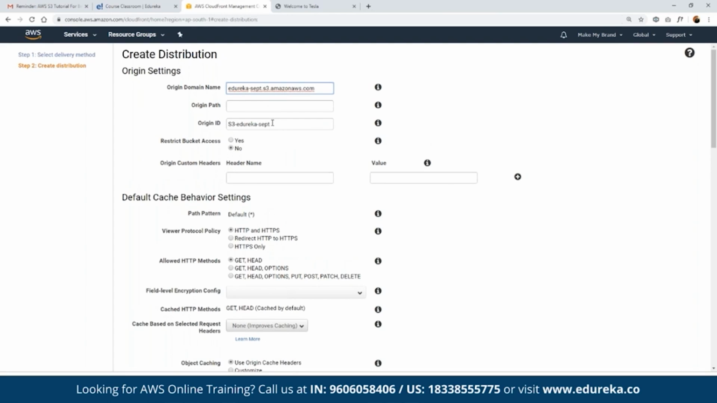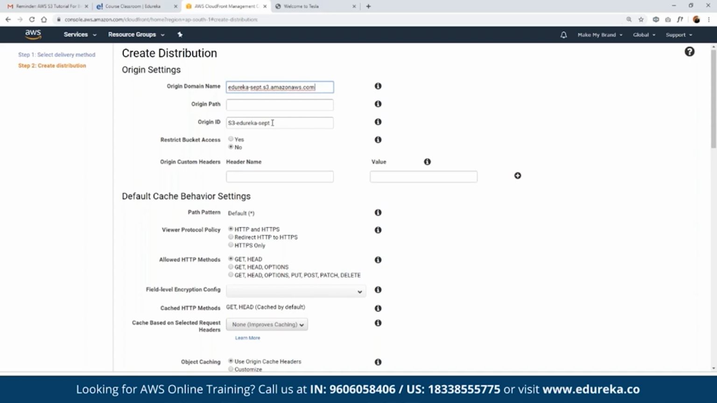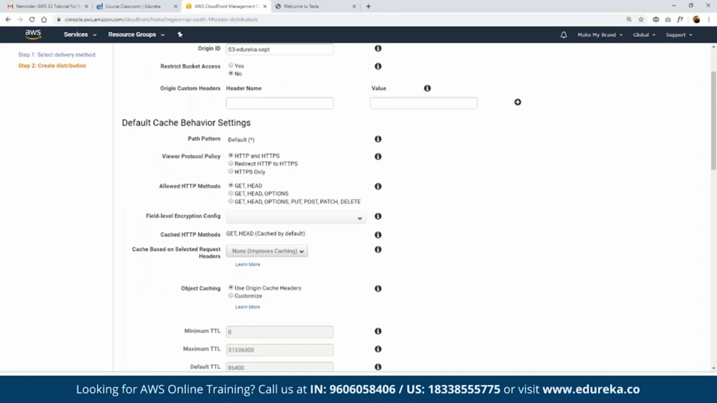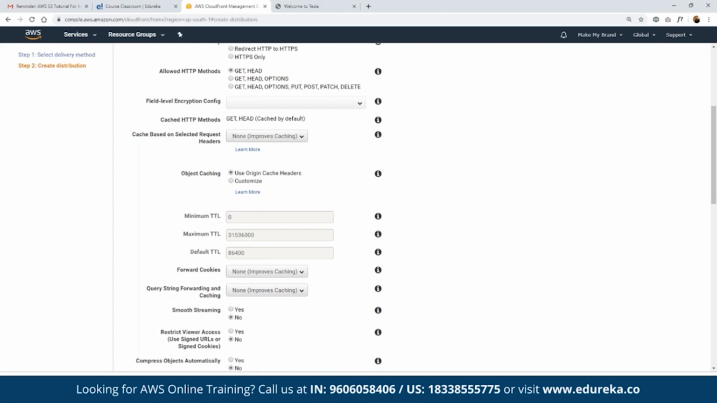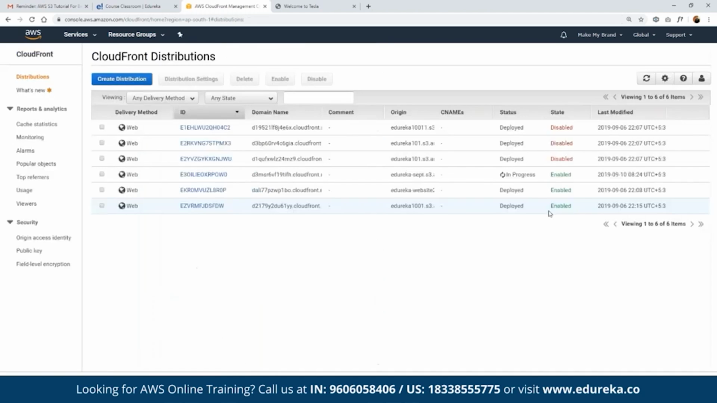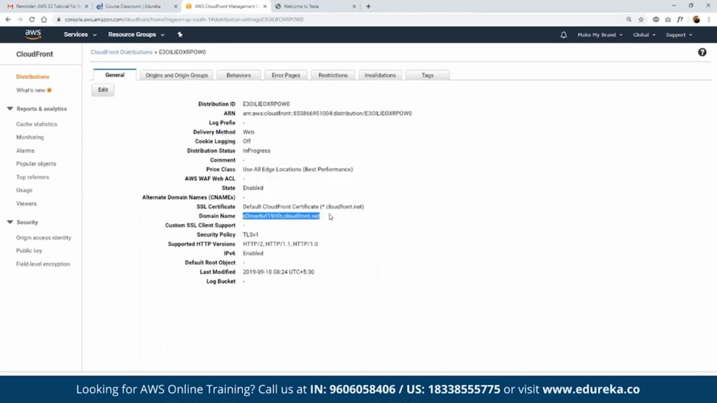We don't have to worry about changing these things, as we'll be discussing them when we start our journey on AWS. Once we are done, we can simply scroll down and click on create distribution. As you can see here, it may take some time to deploy this, but once it is deployed, we'll be getting the URL, the domain name. If we want to share this with anyone, we can simply share this domain name, which will be hosting our static website.